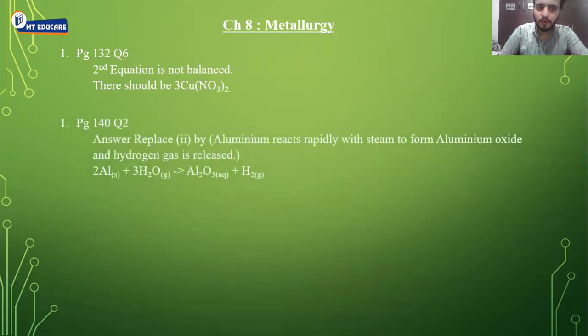Next, page 140, question number 2. Answer part, replace the second point, that is: aluminium reacts rapidly with steam to form aluminium oxide and hydrogen gas is released. So the second point you have to replace with this particular statement. And the reaction is 2Al + 3H2O gives Al2O3 + H2.